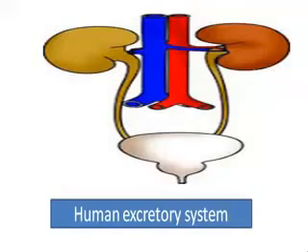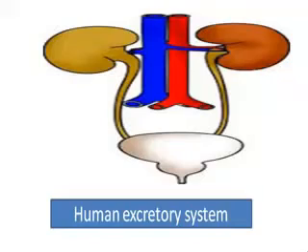Here in the diagram you can see the brown colors are the kidneys, then you have the ureter, the brown color tube like structure which is connecting to the white color structure, that is the urethra, and the opening is called the urinary opening. So this is your excretory system.